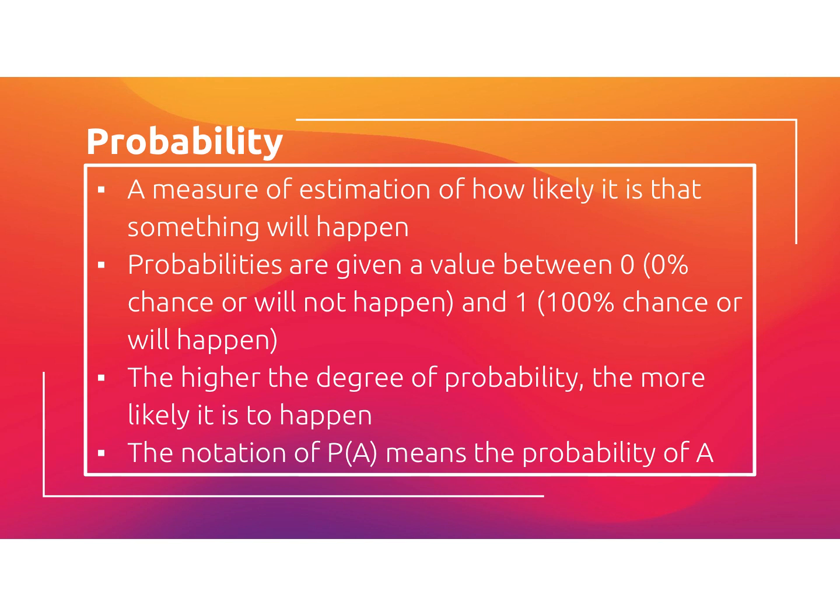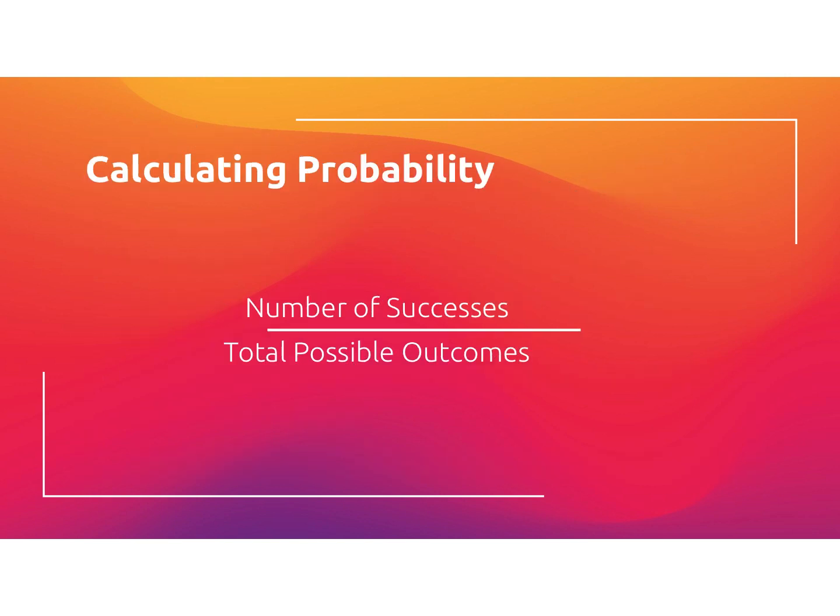And the notation P with an A after it, P of A, probability of, means the probability of something happening. So when we're calculating probability, the number of successes, or what we want, is going to be over the total possible outcomes. So instead of writing all this, number of successes over total possible outcomes, if you want to write, which makes a little bit more sense to me, want over total. That should help.